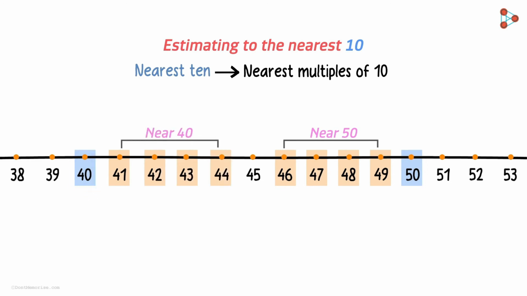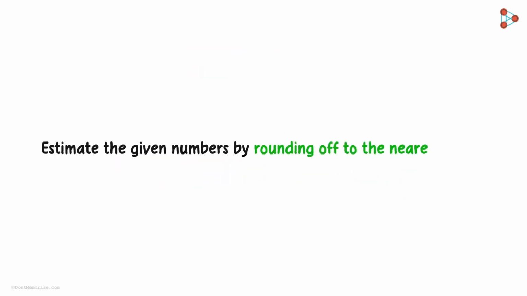As you can see, the only number remaining in the 40s is 45. What about it? Which multiple of 10 is near to this number? 40 or 50? Well, we see that both 40 and 50 are equidistant from 45. However, by convention we consider 50, that is the higher multiple of 10, to be the estimation of 45 to the nearest 10.